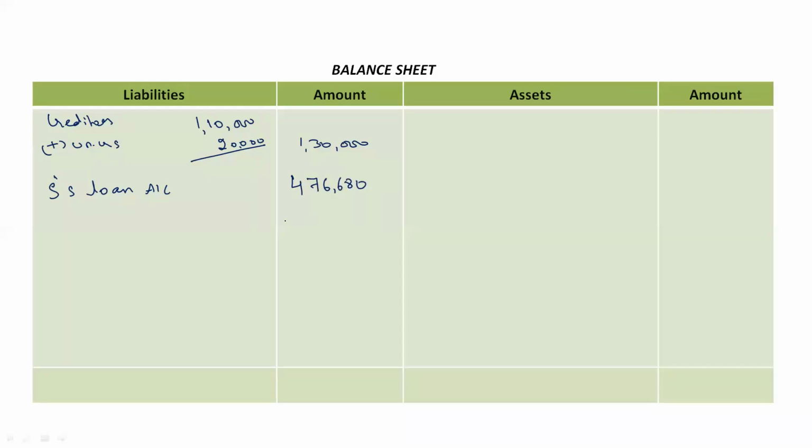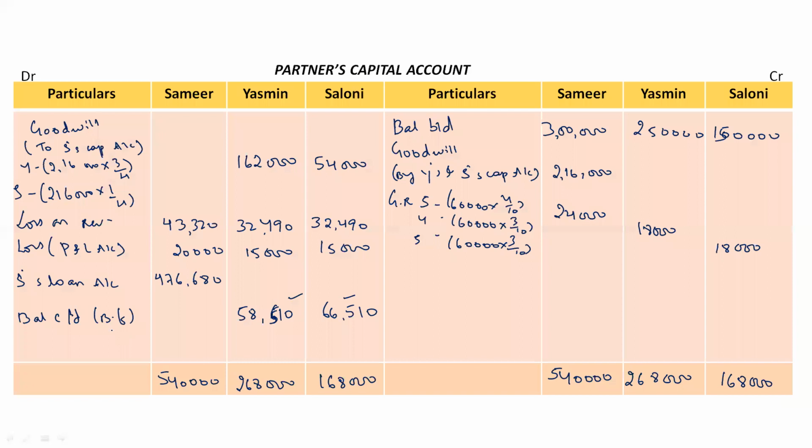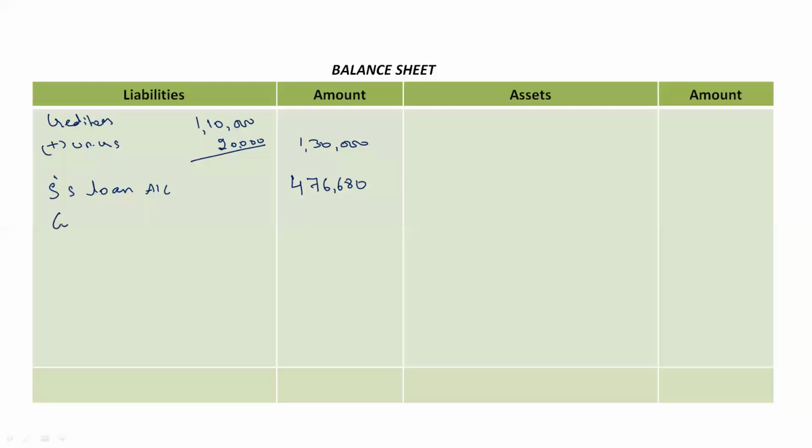Information is not given that a certain amount should be paid through bank or cash, nothing is given. So the whole amount we will transfer to his loan account itself. Then the balancing figures of the remaining partners will be the capitals: 58,510 for Yasmin, 66,510 for Saloni.